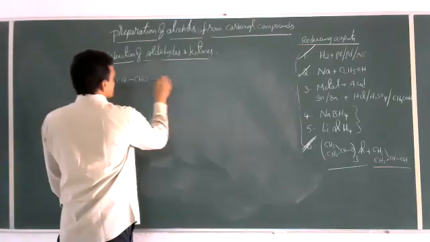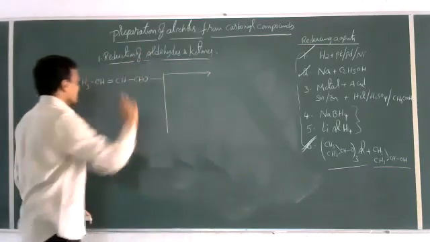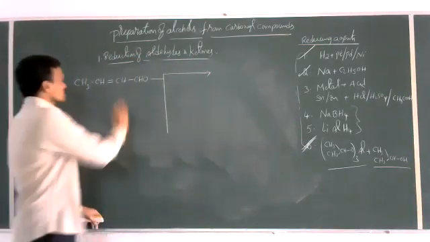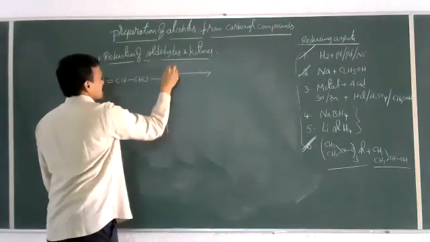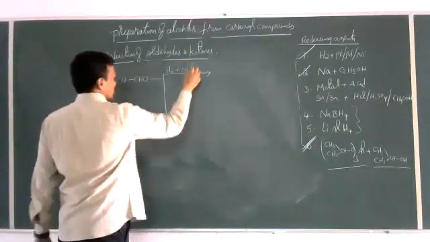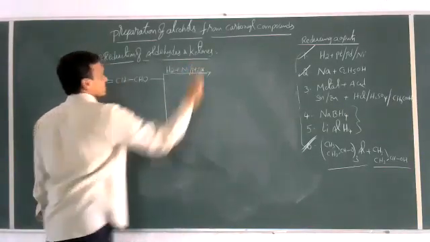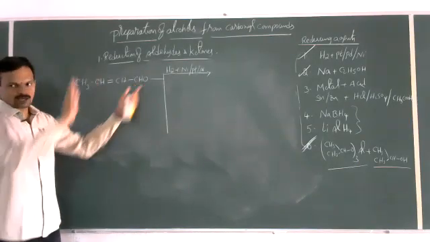Suppose this is subjected to reduction using a different catalyst. Suppose this process is carried out using the first case, that is H2 plus nickel or platinum or palladium. What will happen here is, the aldehyde group is reduced to alcohol.